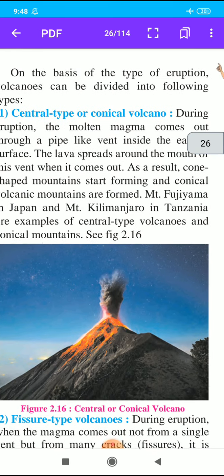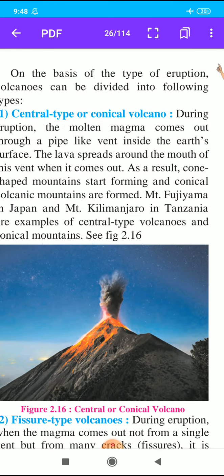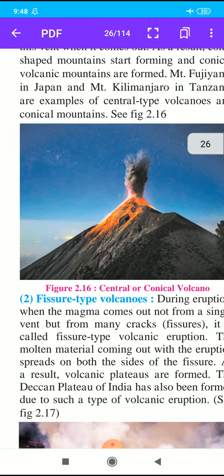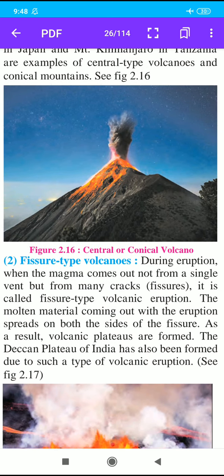In the central type conical shape, the magma comes out through a pipe-like vent, one single vent. But in the fissure type volcano, it comes out not from a single vent but from many cracks. Cracks means fissures. It is called fissure type volcanic eruption.